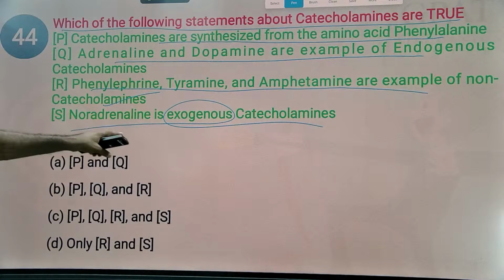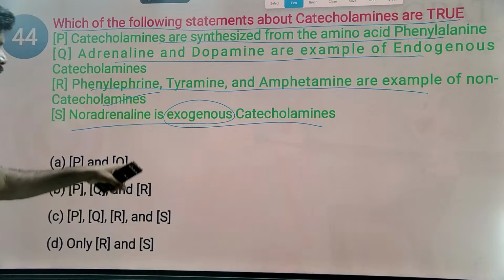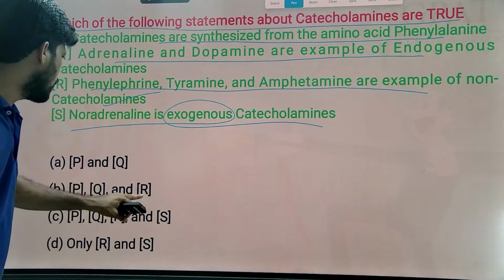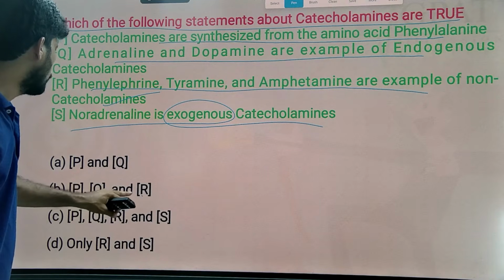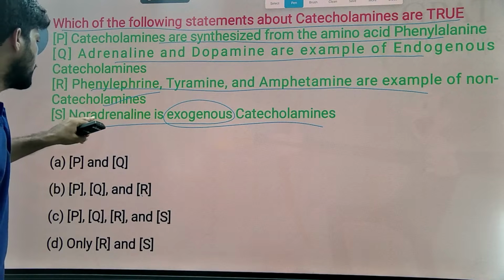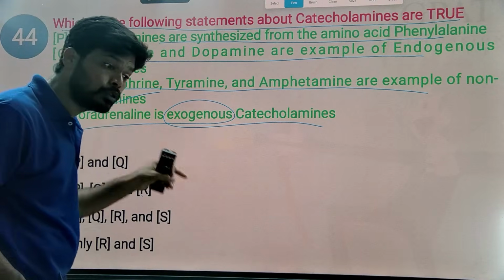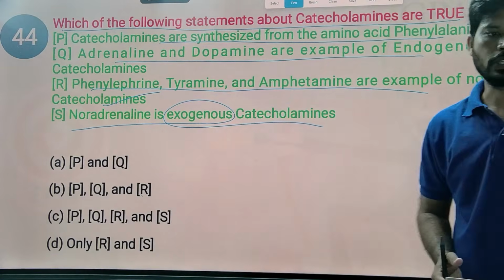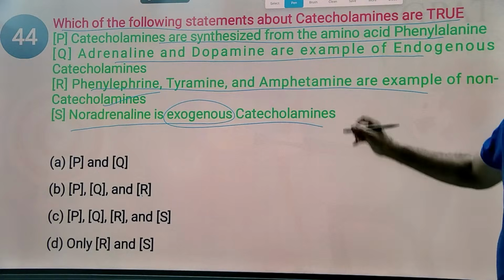Noradrenaline is also endogenous, synthesized in the body, but they mention exogenous, so noradrenaline is not exogenous. So here P and Q are correct. S is incorrect because noradrenaline is an endogenous catecholamine. It is inside the body, not exogenous.